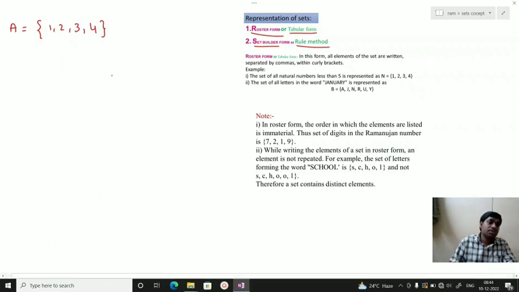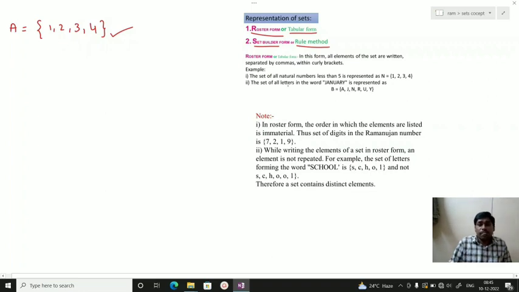This kind of representation is called the roster form. Again, when the elements of a set are written with commas in between, inside curly brackets, it is called the roster form.